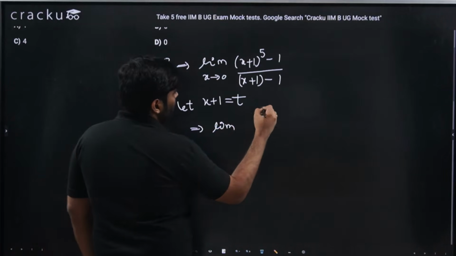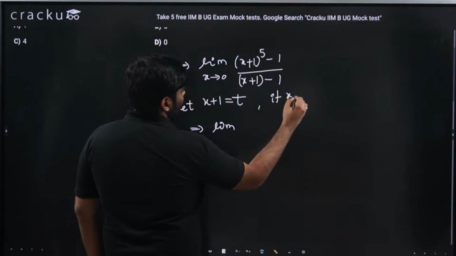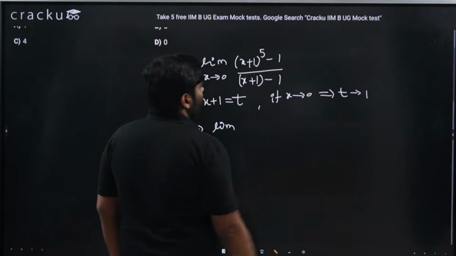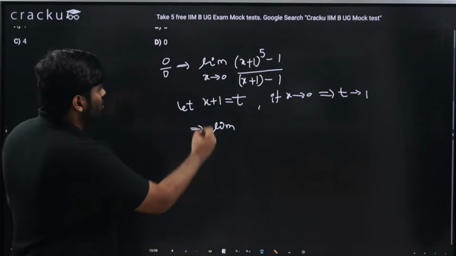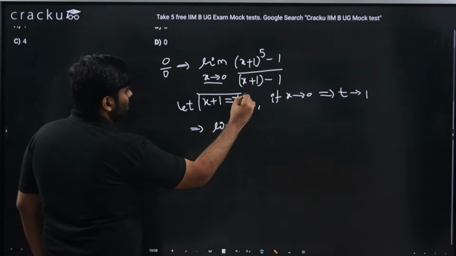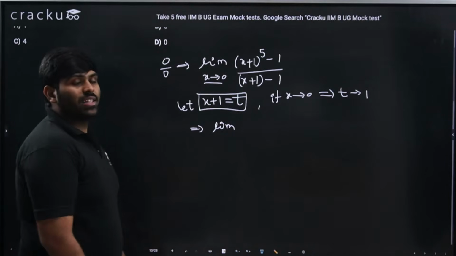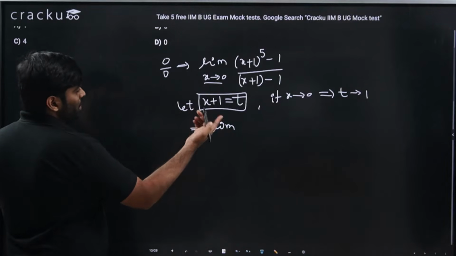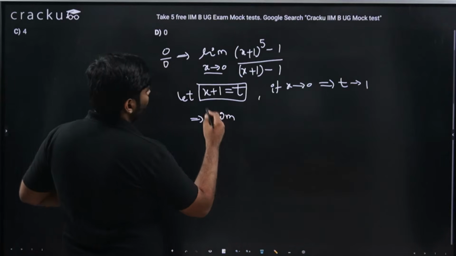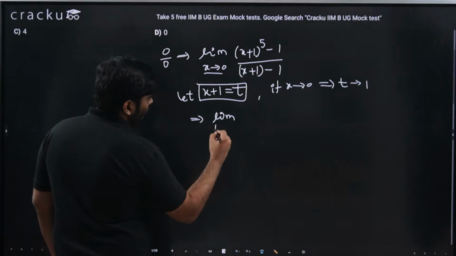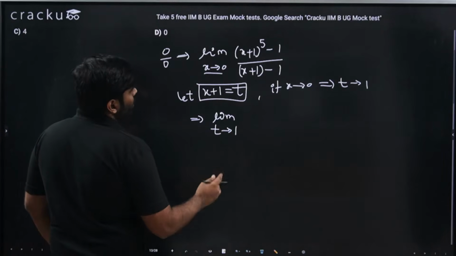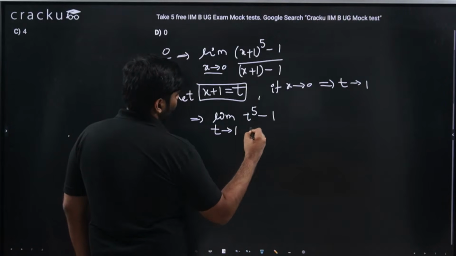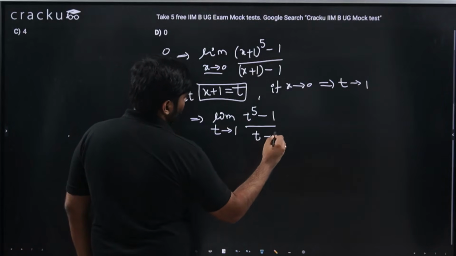If x is tending to 0, this implies t is tending to 1, because 0 plus 1 is 1. So instead of writing limit x tends to 0, I would write limit t tends to 1, and x plus 1 is t. So this is nothing but t power 5 minus 1 by t minus 1.